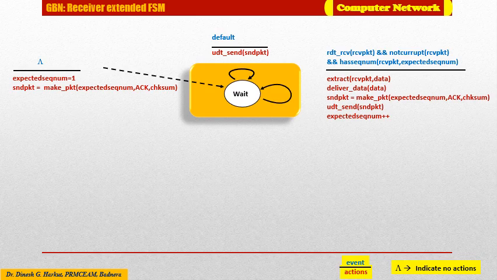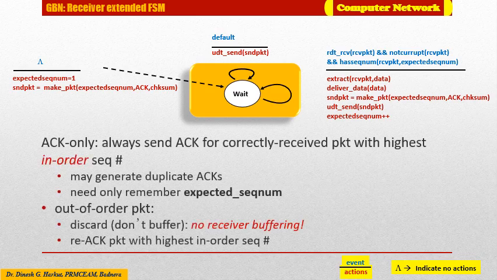Note that since packets are delivered one at a time to the upper layer, if packet K has been received and delivered, then all packets with a sequence number lower than K have also been delivered. Thus, the use of cumulative acknowledgement is a natural choice for GBN. GBN acknowledges cumulatively.